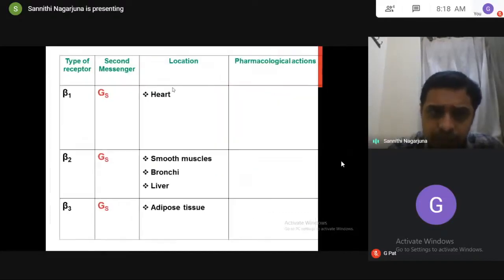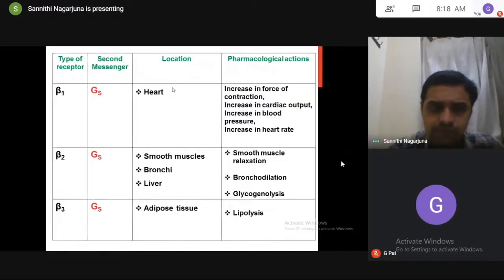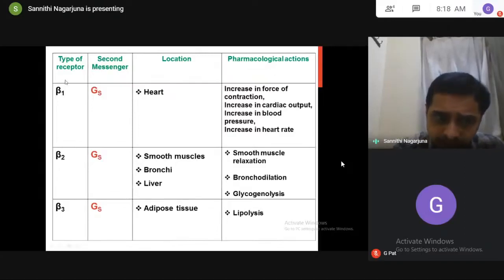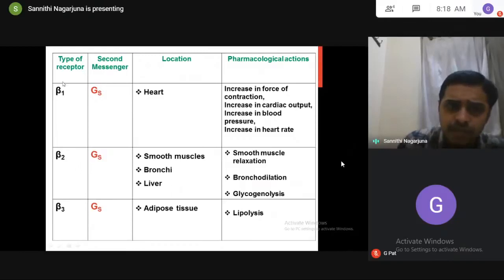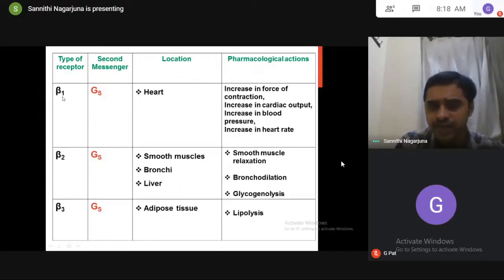So once again, in a three-dimensional way, you understand, please. You consider this beta 1, GS. So try to understand, the beta 1 receptors are located in the heart. What are beta 1 receptors? Beta 1 receptors are G protein coupled receptors. Means located on the cell membrane. Means they are coupled to G protein. Release of ligand. What is the ligand for beta 1? Noradrenaline. So noradrenaline release takes place. So noradrenaline binds to beta 1 receptors.